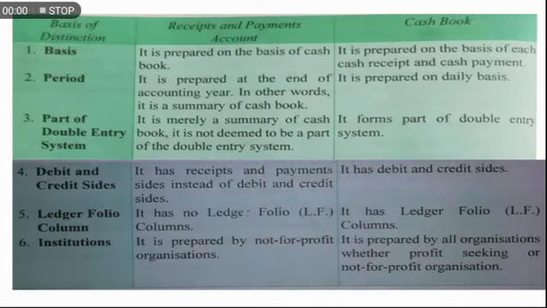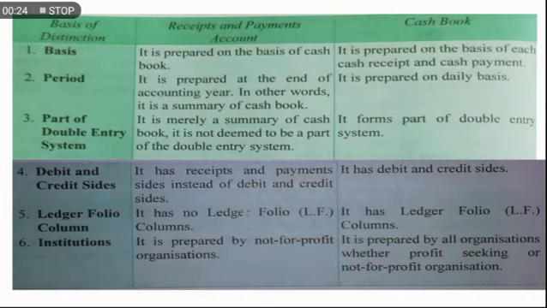Next, the difference between receipts and payments account and cash book. This is a picture I have taken from your book, showing the differences. The first point of difference is the basis of preparation. The cash book is prepared on a daily basis, on the basis of cash receipts and payments.